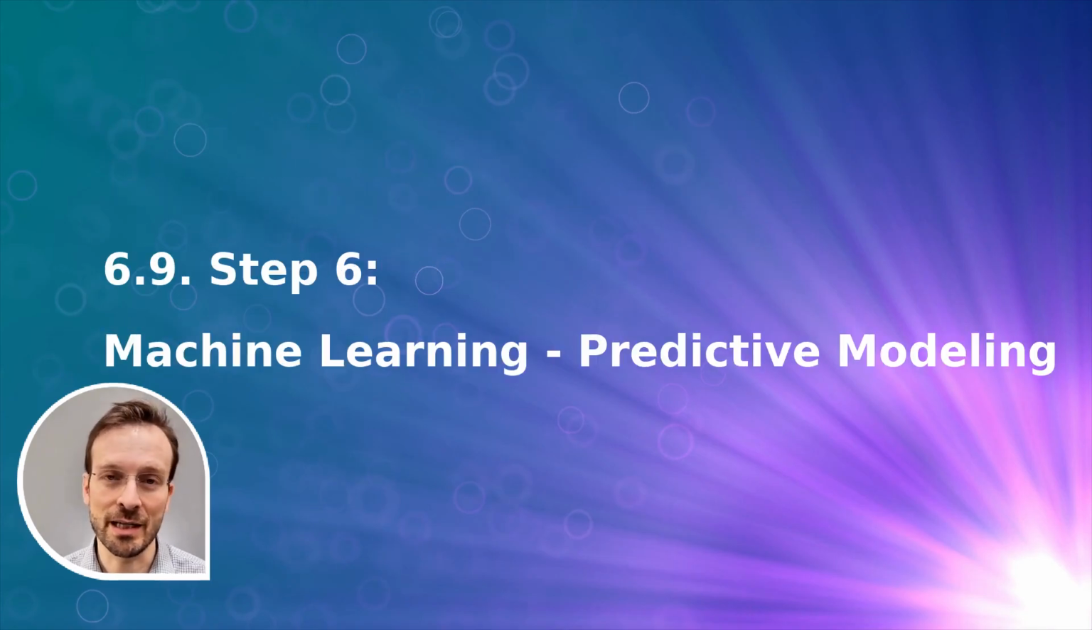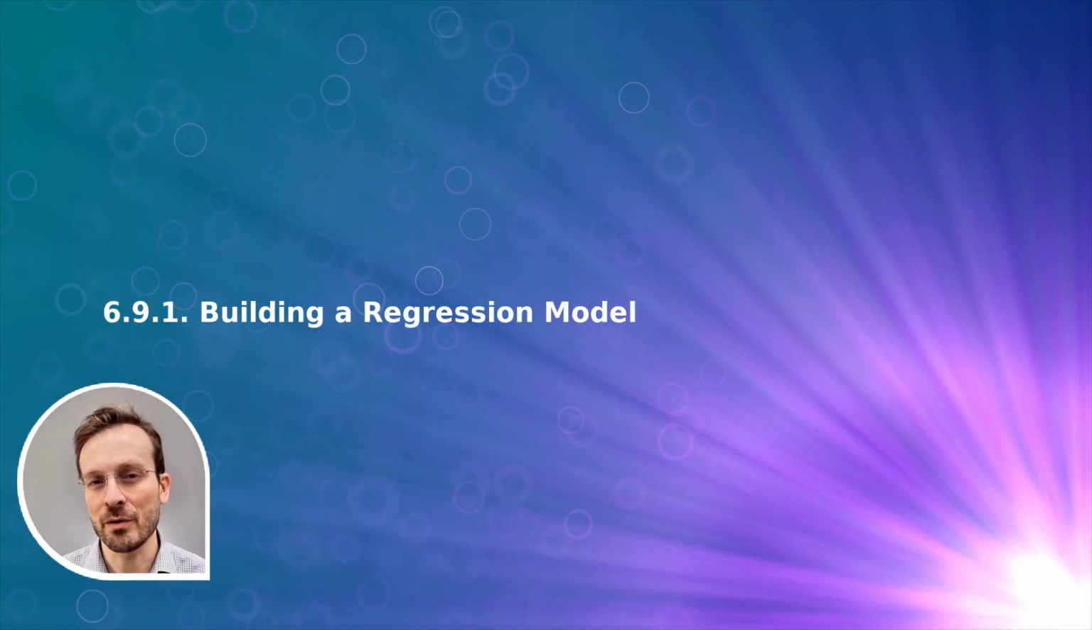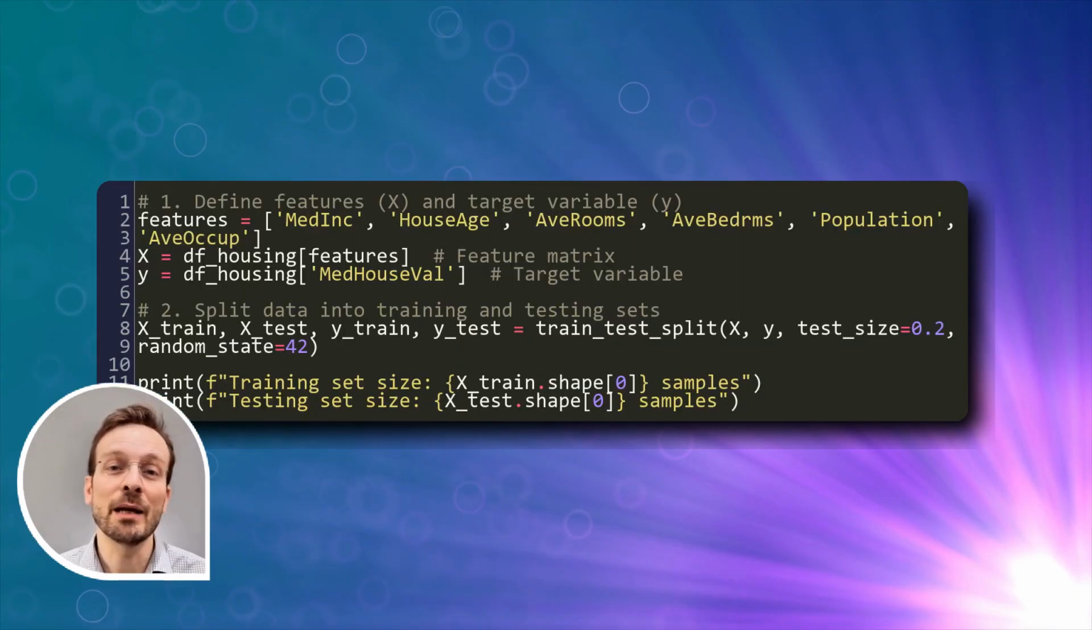Now we reach step 6, machine learning and predictive modeling. This is where we build models that can make predictions about new, unseen data. We're going to build a regression model to predict California house values based on various features like income, house age, and location characteristics. First, we define our features.